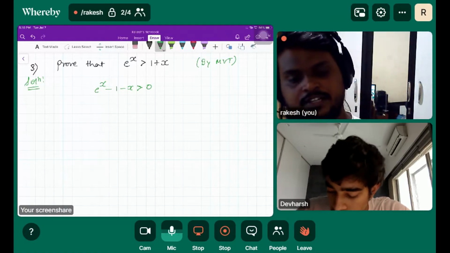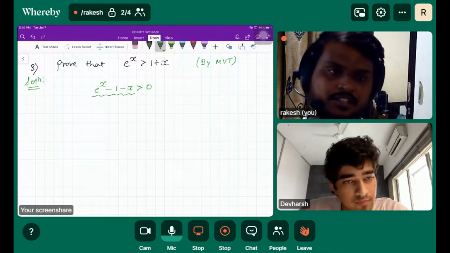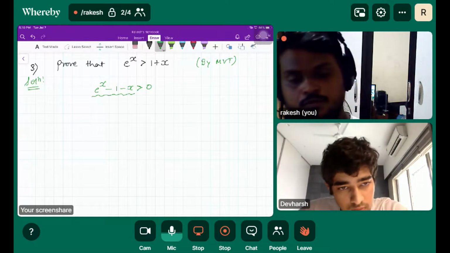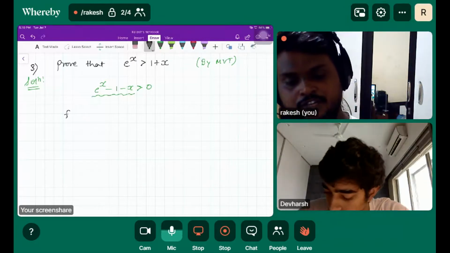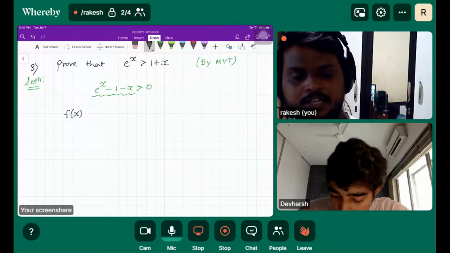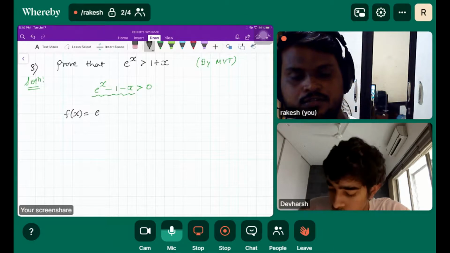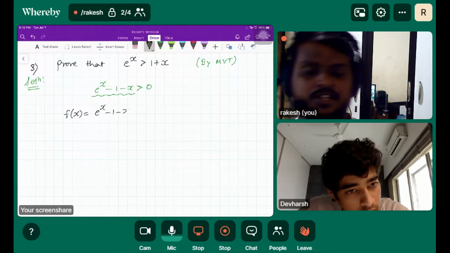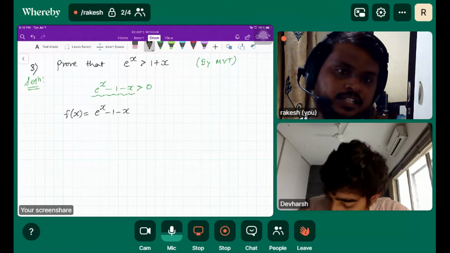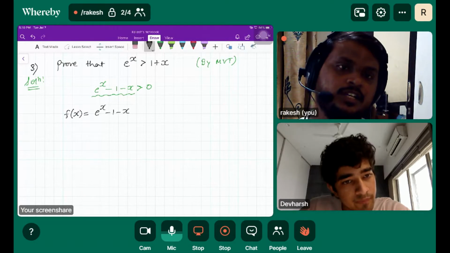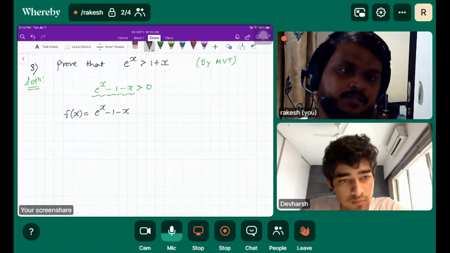Once we get the expression, we have to prove that this is positive. So we can make a function out of it, which is f of x equal to e raised to x minus 1 minus x. Taking such a function is important because the derivative is easily found.